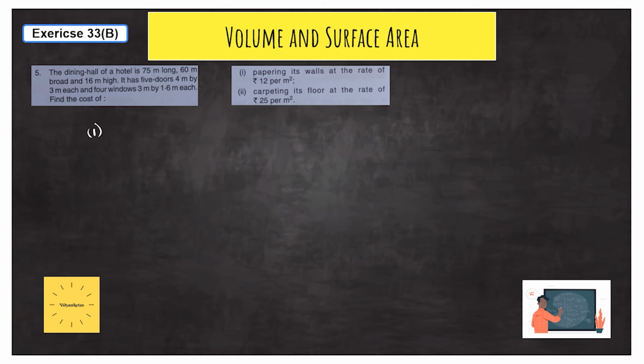So for the first solution, the area of the walls excluding the door and window will be 4320 minus 60, which was the area for doors, and for windows it was 19.2, and it will be in meter square. So ultimately the answer is 4240.8 meter square.